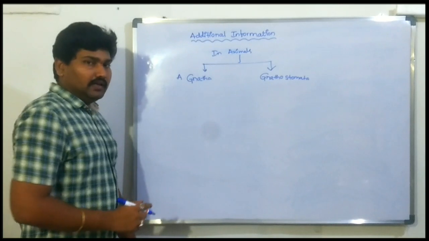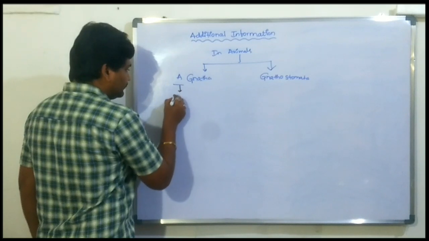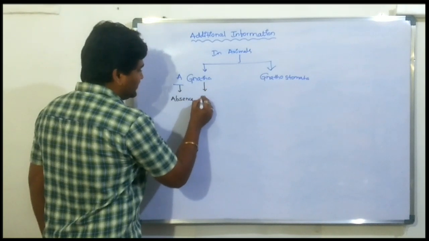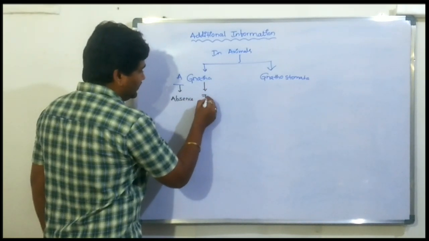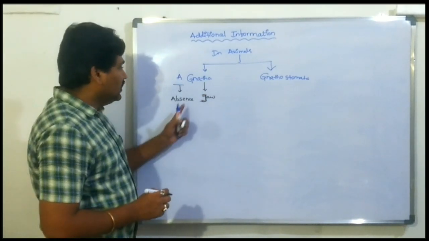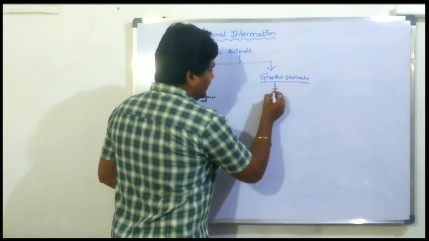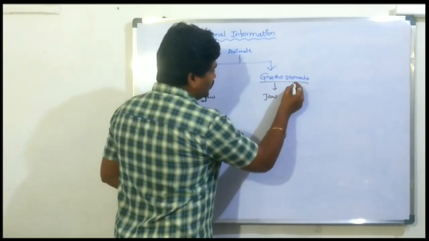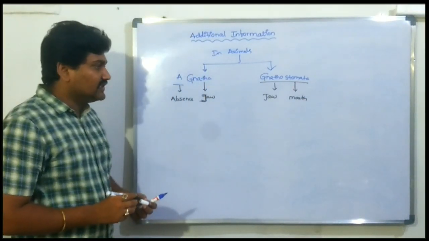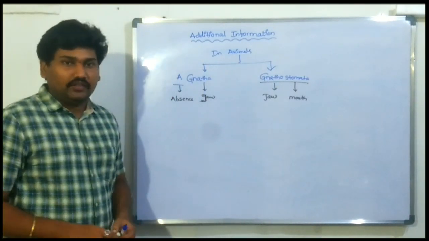What is agnatha? A means absence, and gnatha means jaw. Those which lack a jaw are classified into agnatha. Next, gnathostomata. Gnatha means jaw, stoma means mouth. Organisms that have a jaw are classified into gnathostomata.